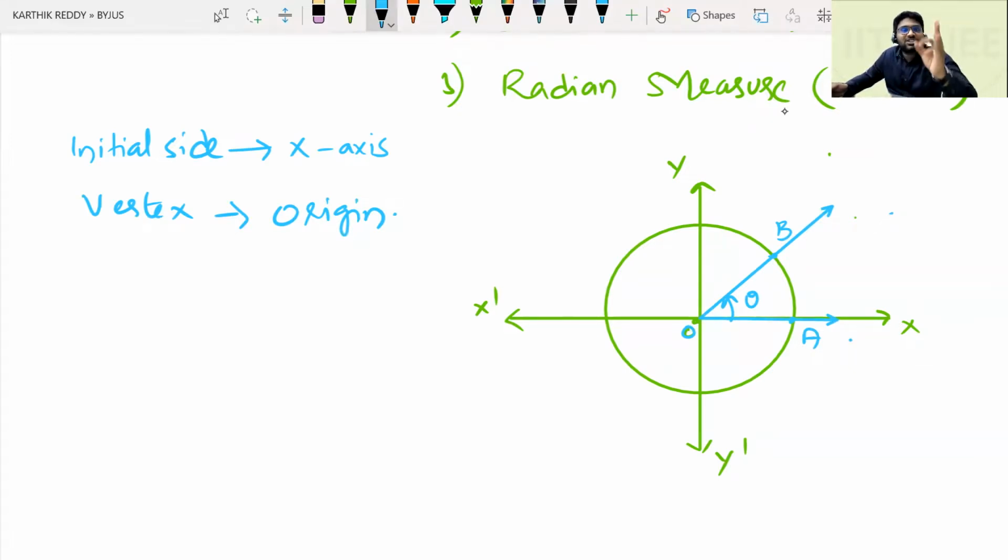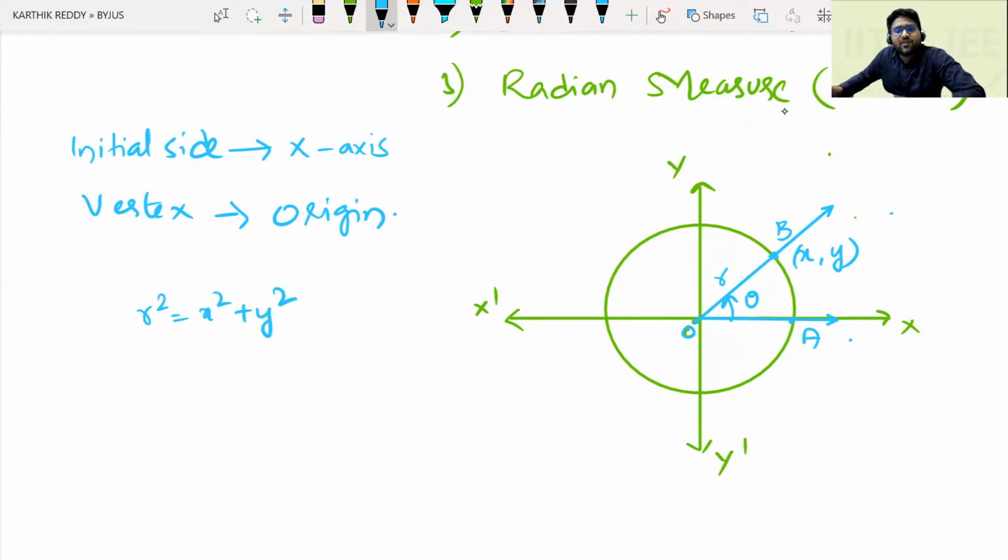Now complete trigonometry means all the trigonometric functions will be involving an angle which is only in standard position. So it is very important for us to go with that. Now suppose B(x, y) is a point on the terminal side of angle theta. Consider this particular circle radius, that is the distance from O to B, as r. Then by using the distance formula, we can say r squared is equal to x squared plus y squared.